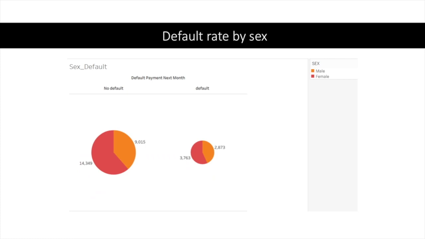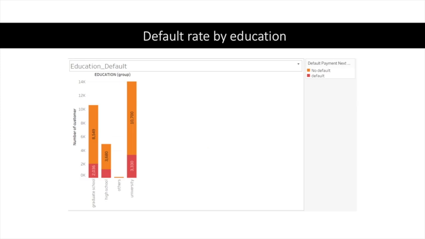Next is the default rate by sex. As we can see in this picture, almost 48% of women didn't default on the credit card in that period, but women also had the highest number for the default rate. Next is the default rate by education. In this picture, we can see that those people with college degrees have both the highest rate of default and of not defaulting.